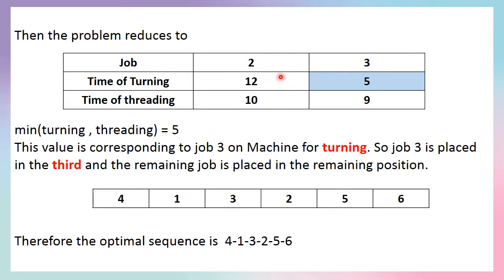Then only one job remains, and that is placed in the remaining column, that is 2 here. So we got the optimal sequence: the fourth job is to be done first, then 1, then third, then second, then fifth, and then sixth. That gives the optimal solution.